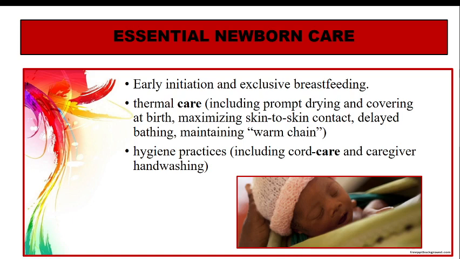For example, we keep the labor room warm, we keep the windows and doors closed to prevent the draft of air. We receive the baby in a pre-warmed towel. Once you dry the baby, you remove the wet linen. Again, you keep the baby warm. You cover the baby and the mother with a towel. All these methods, whatever you use for the baby, we try to maintain the warm chain.